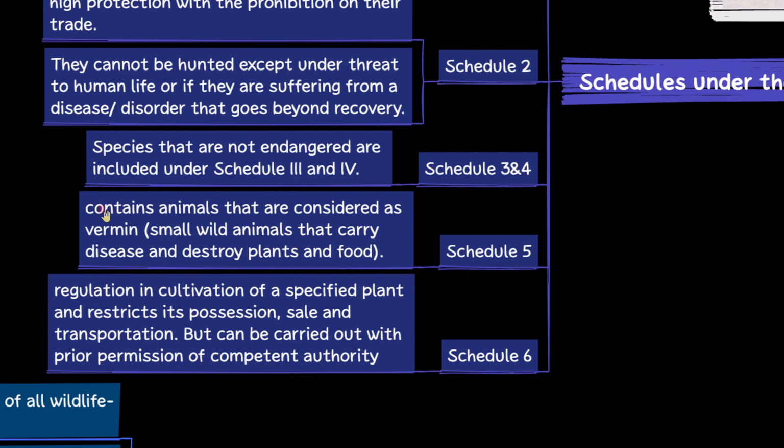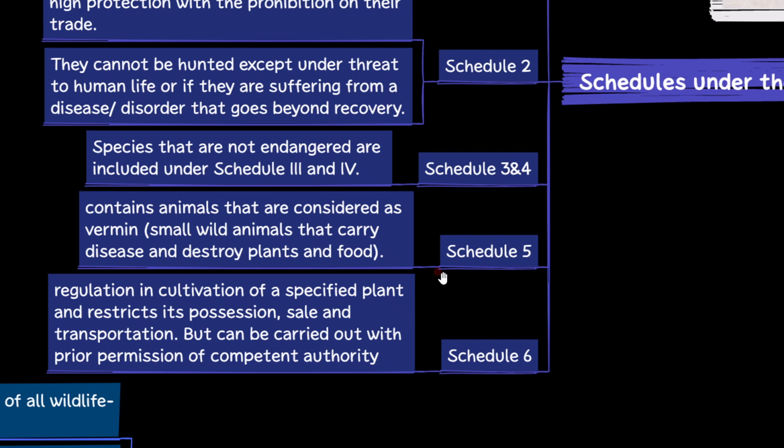Now schedule 5. Schedule 5లోనేమో contains the animals which are considered as vermin. Vermin in the sense small wild animals that carry diseases and destroy plants and food. That is schedule 5. Schedule 6: regulation in cultivation of specified plant species and restricts its possession, sale and transportation.